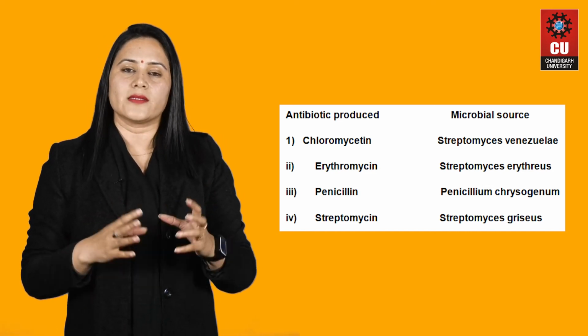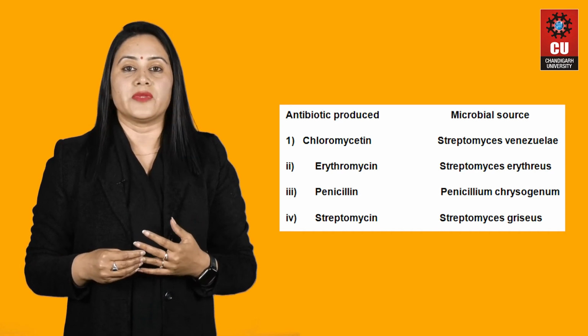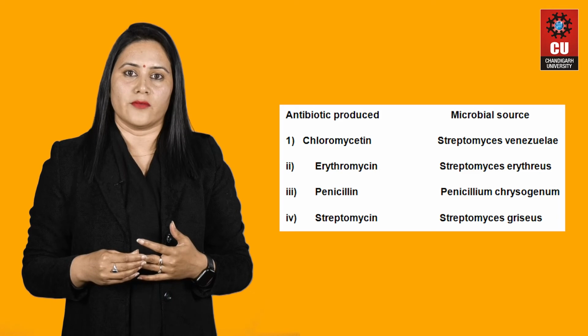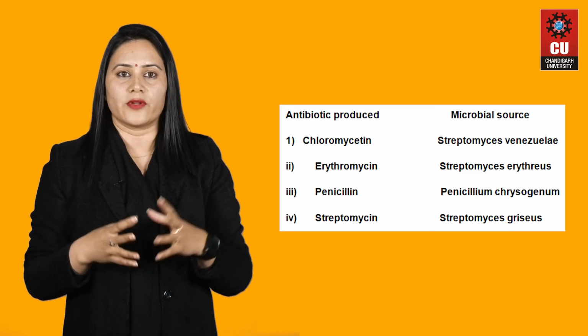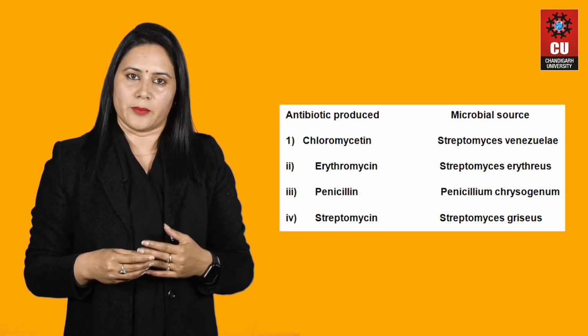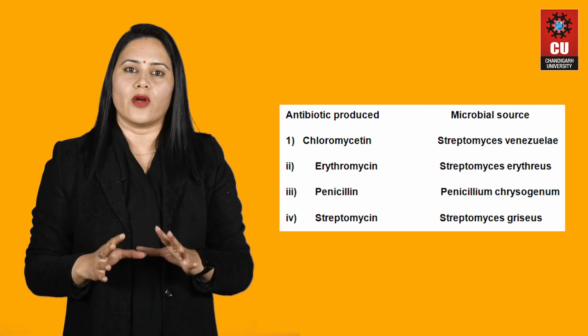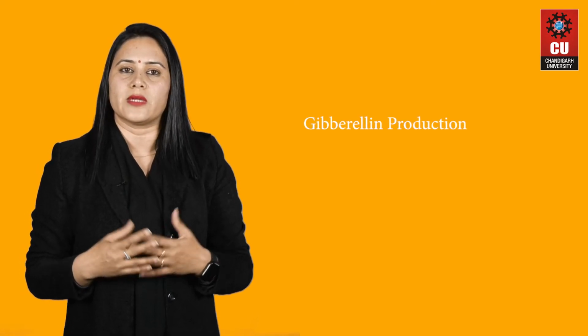Many deadly diseases, for example plague, whooping cough, diphtheria and leprosy, which used to kill millions of people all over the world in old times, are now controlled by antibiotics. We have successfully utilized microorganisms for the production of antibiotics, which was a big discovery and a great achievement in the history of microbiology. Now we will discuss the next application, the production of gibberellins.